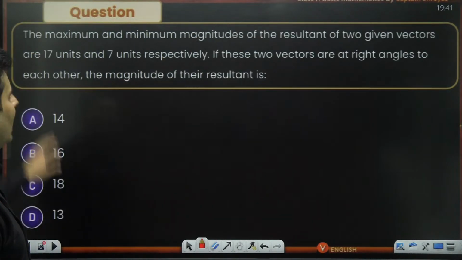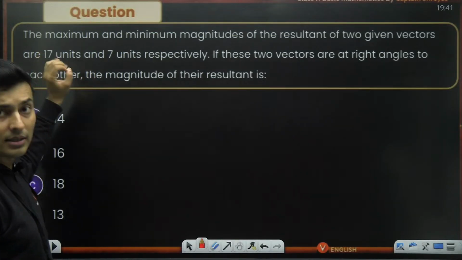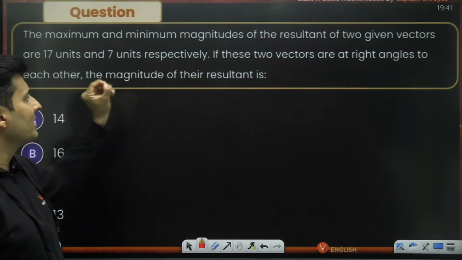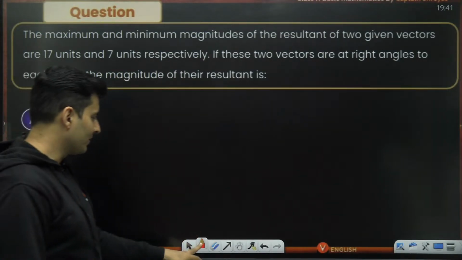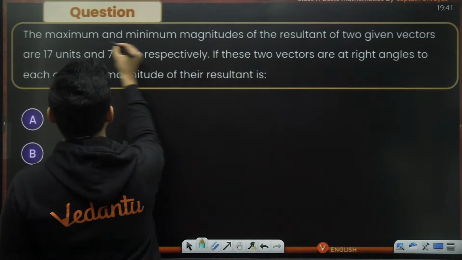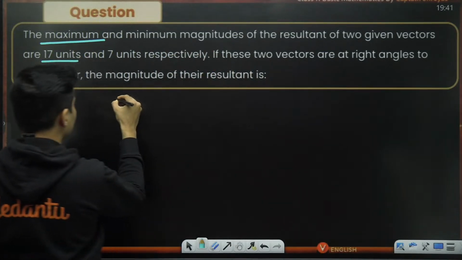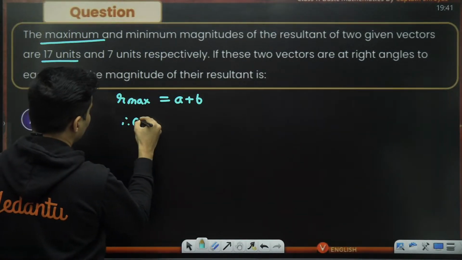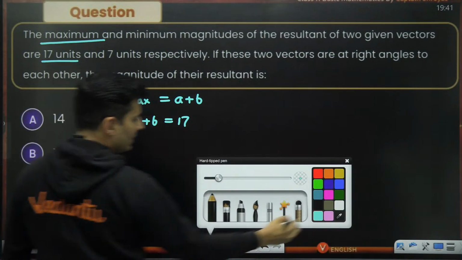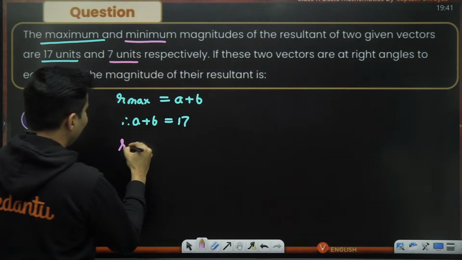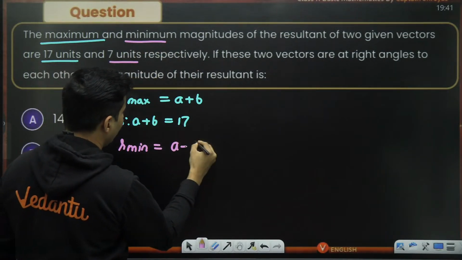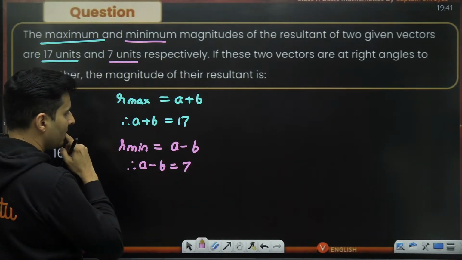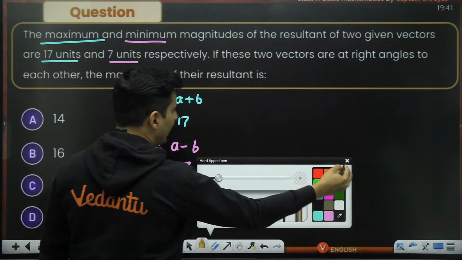Let's do another question on this. The maximum and minimum values of the two vectors' resultant is 17 and 7. If both of them are at right angles, then what is the magnitude of the resultant? Very beautiful question. Let's see. The maximum value is 17 units, and we know maximum value is a plus b. Therefore, a plus b is 17. The minimum value is 7. We know the minimum value of the resultant is a minus b, a being bigger. Therefore, a minus b is 7. Okay. What do I do from this? Just add these equations.